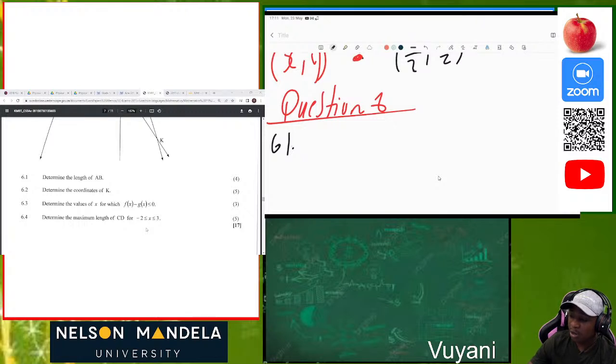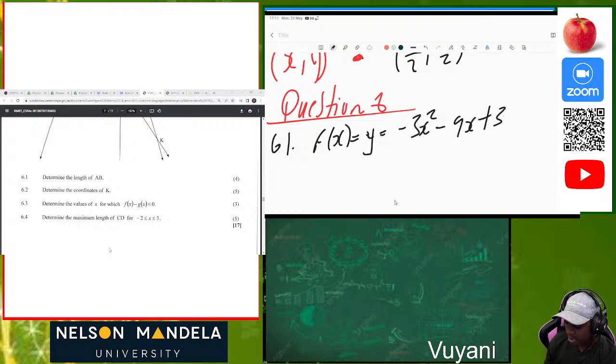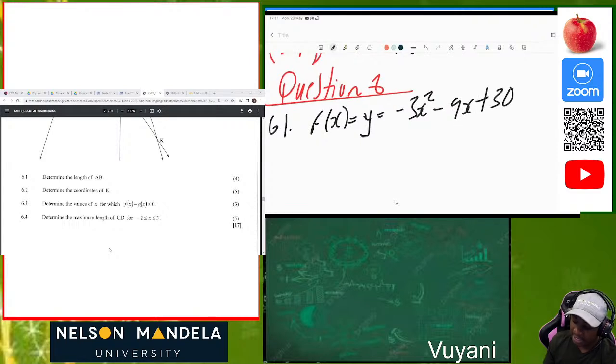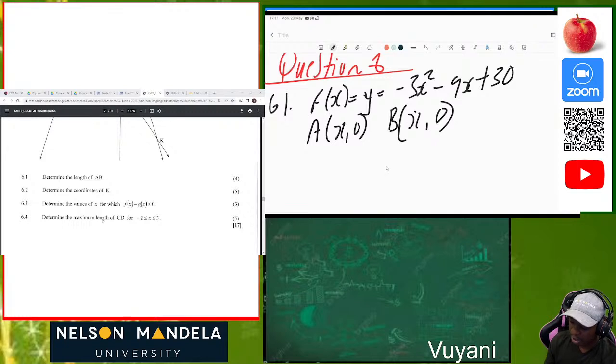Let's start by calculating the coordinates of A. What do we know about the function f of x? We are given that f of x, which is y of course, is equal to negative 3x squared minus 9x plus 30. So now A and B are the x-intercepts. For A, y is equal to 0, and also for B. Now these are the x-intercepts, so you can just say x-intercept.